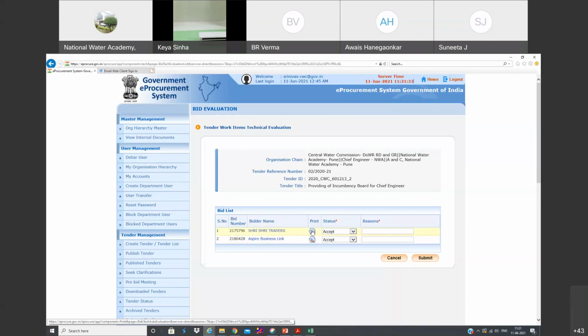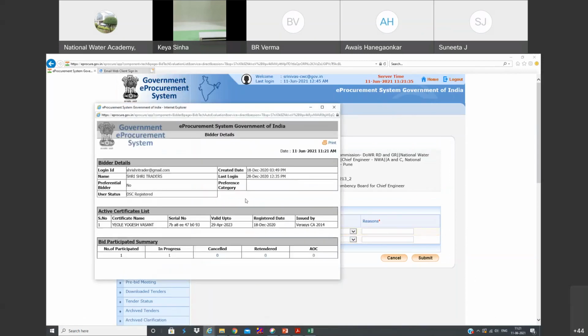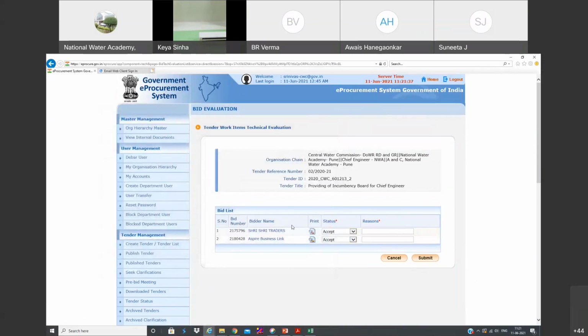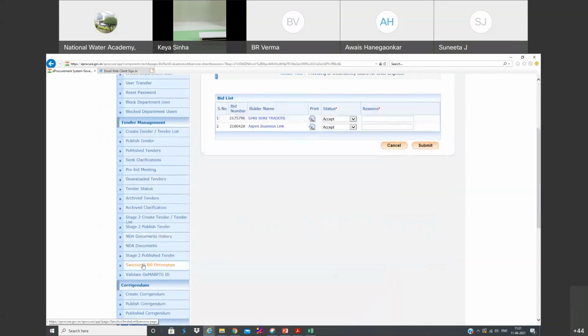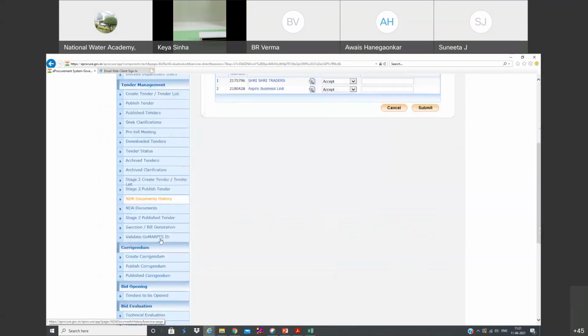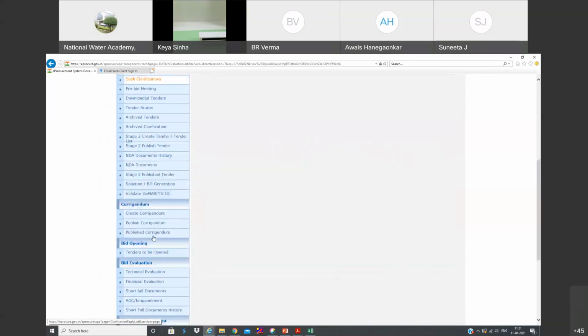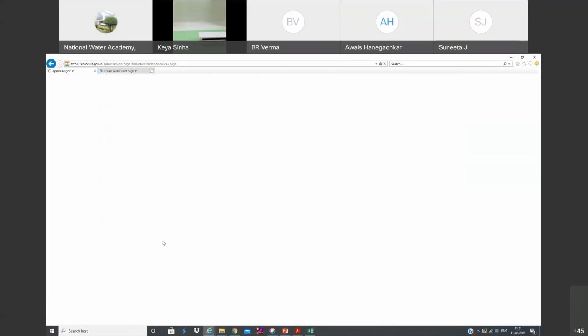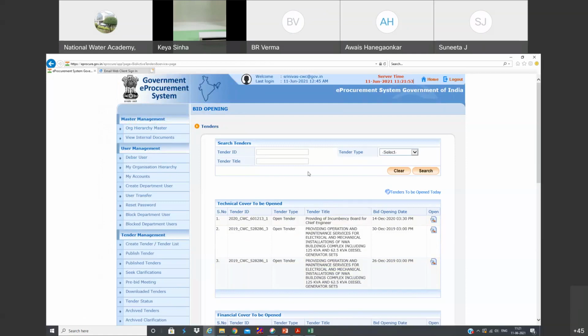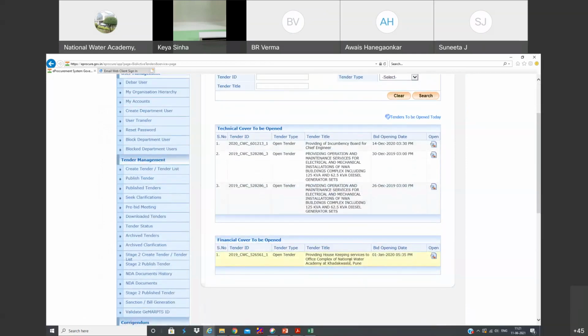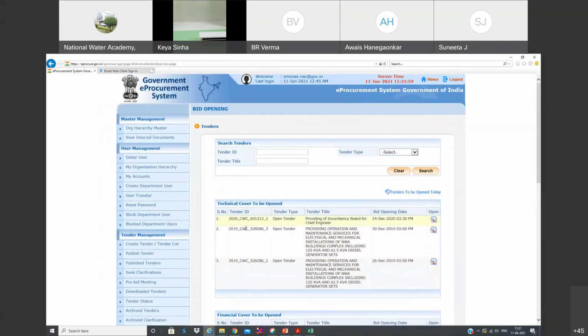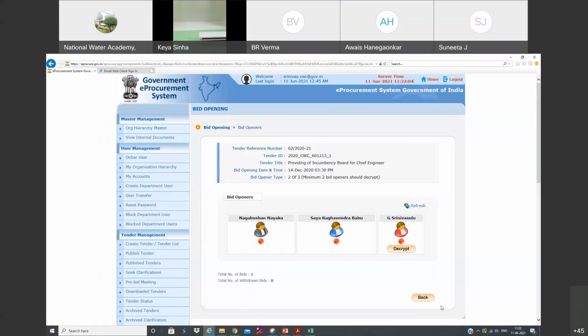And here you can, let us see the documents. Actually, we have not seen, I did not explain how to see the documents. Let us come back.